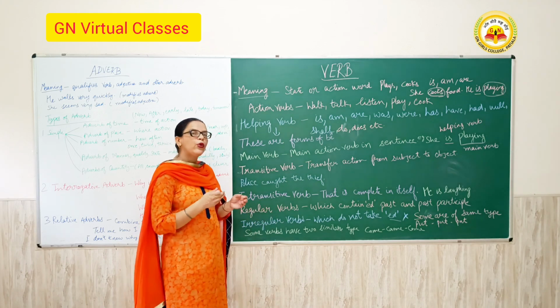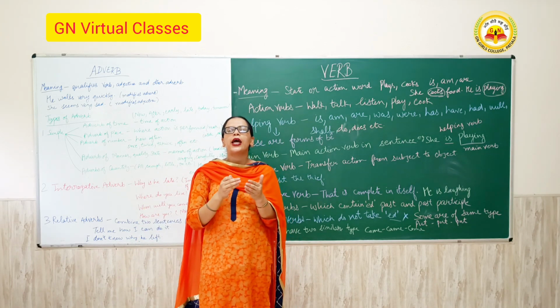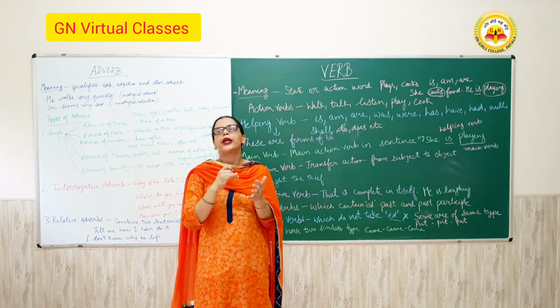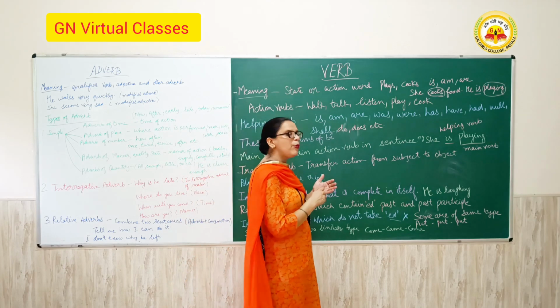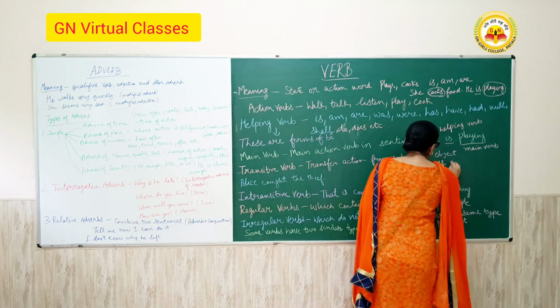Regular verbs. Regular verbs are those verbs which contain ed at the end in the past tense and the past participle. For example, there are three forms of the verb.